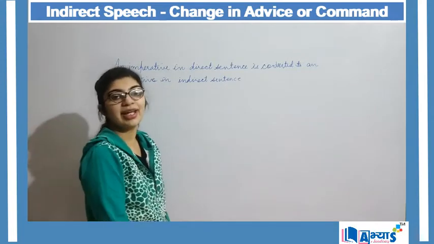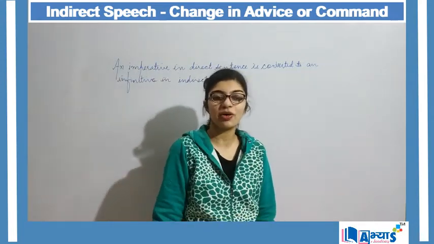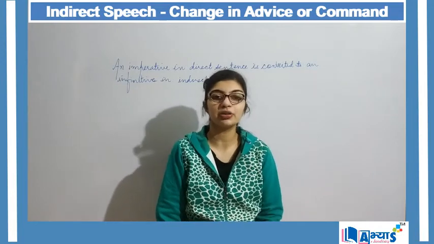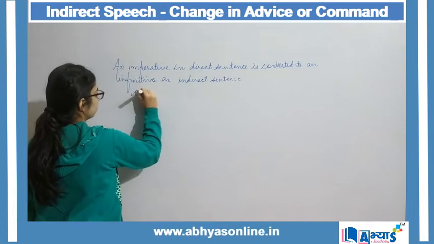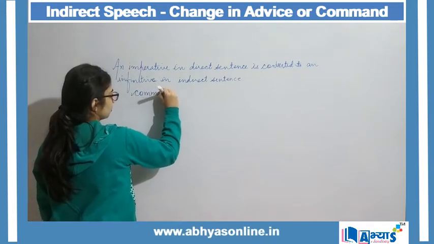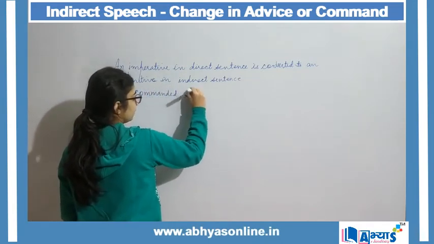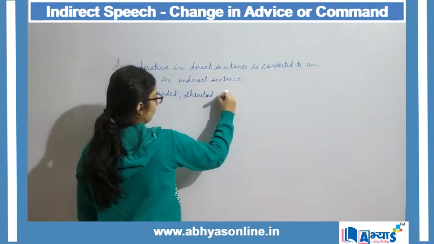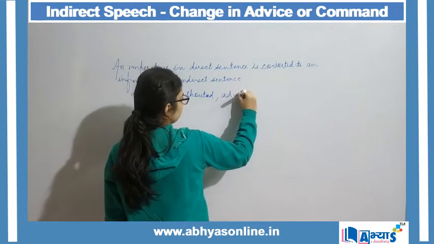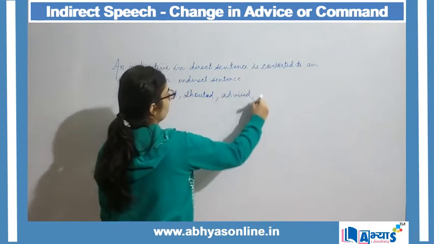Now, any sentence which contains an advice or a command is marked by words such as commanded, shouted, advised, demanded.